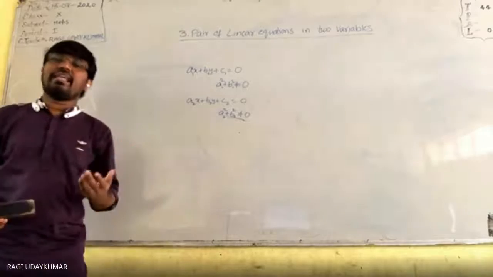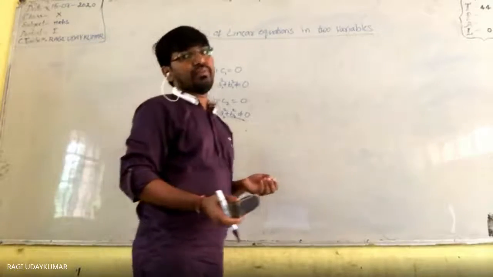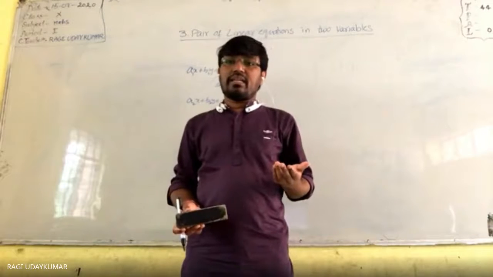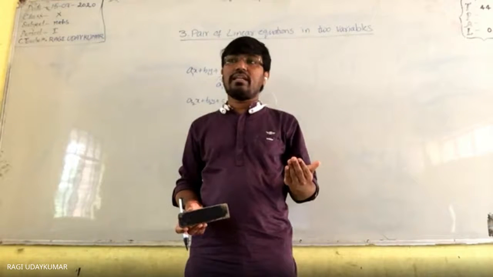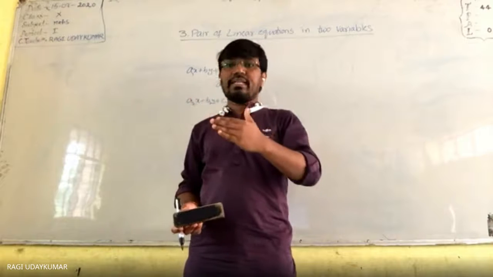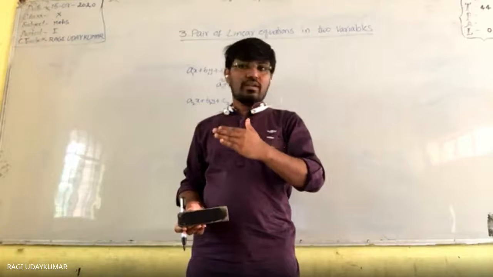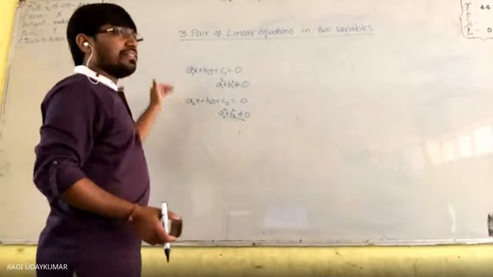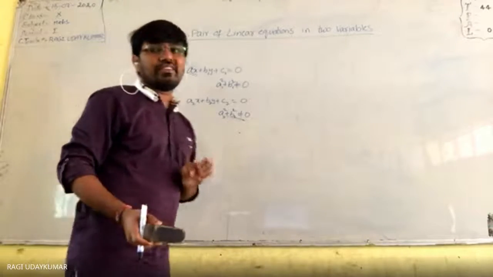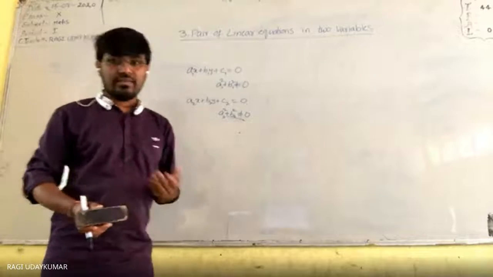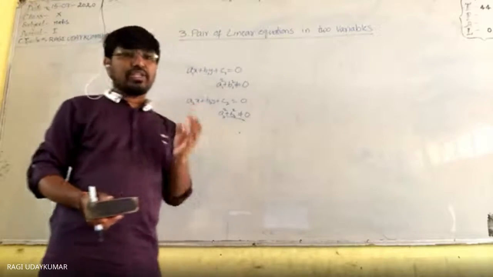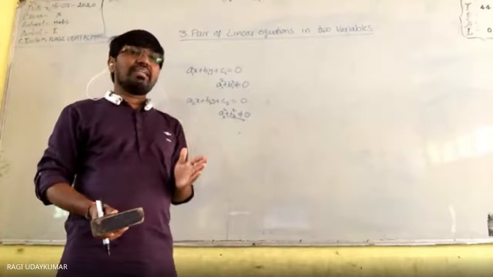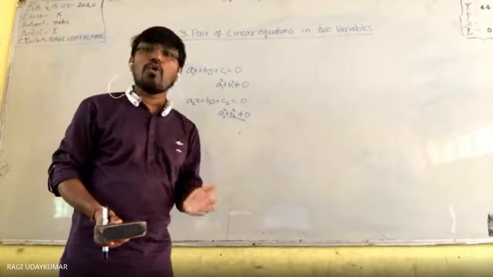And when a pair of linear equations in two variables is represented graphically, how do we represent it graphically? We will represent it graphically as a straight line. Okay, a straight line will come. So now here, if you see, this is one straight line. So there are three different possibilities in the case of straight lines: they may intersect, they may be parallel, or they may coincide.